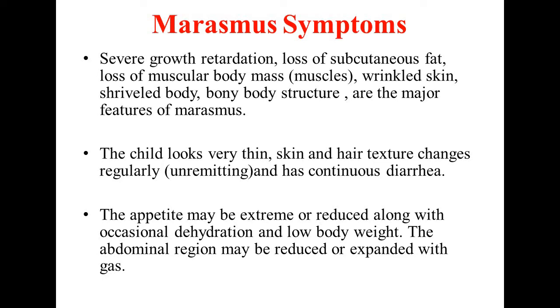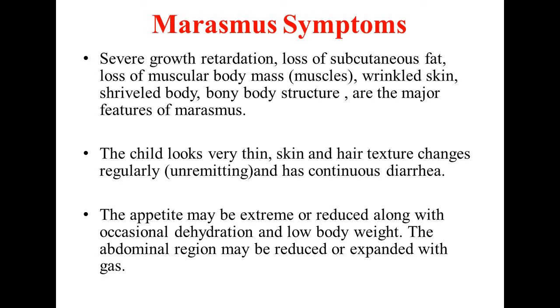Shriveled body, the total body is shriveled. Then it looks like a bony body structure, as if a skeleton. These are the major features of marasmus. The child looks very thin, skin and hair texture also change, and there is continuous diarrhea. That is indigestion, it results in diarrhea.